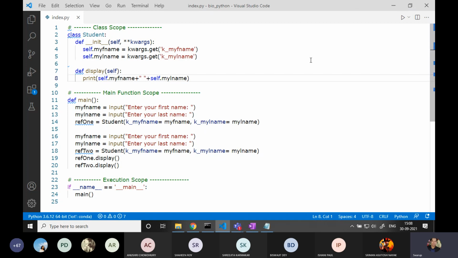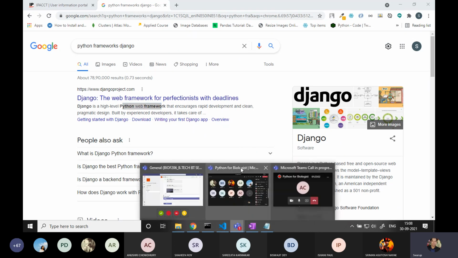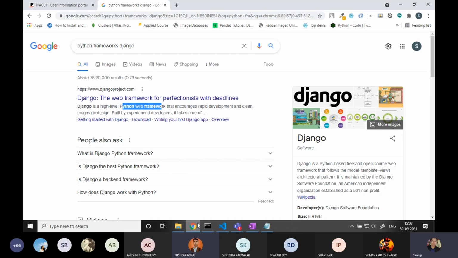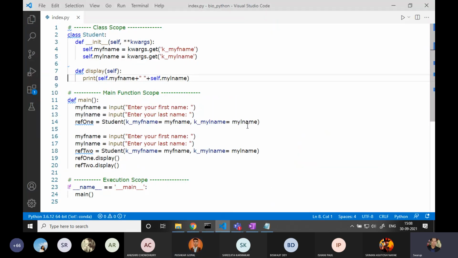Is there anyone else who is having any confusion? Feel free to ask me. Can you explain the self keyword? Self keyword, and the self. Yes, the self keyword.